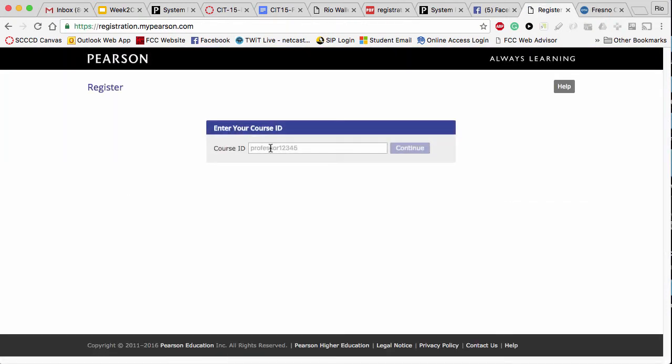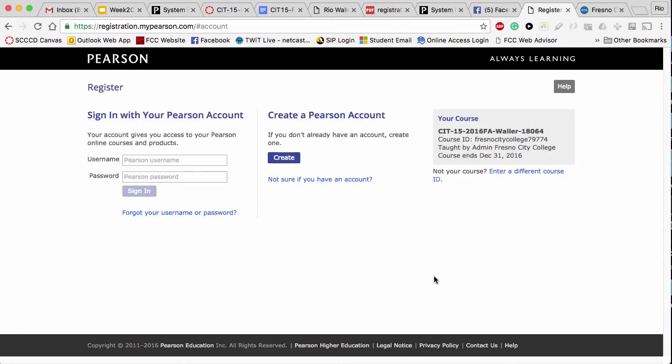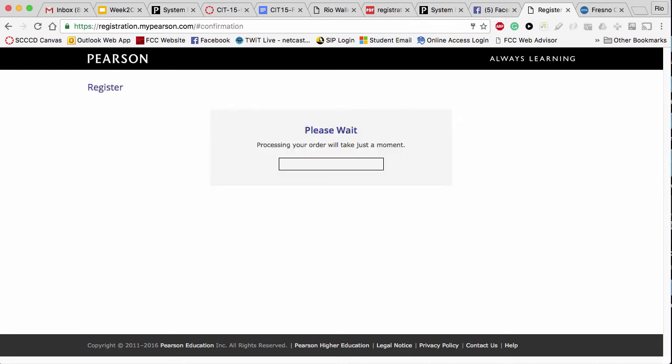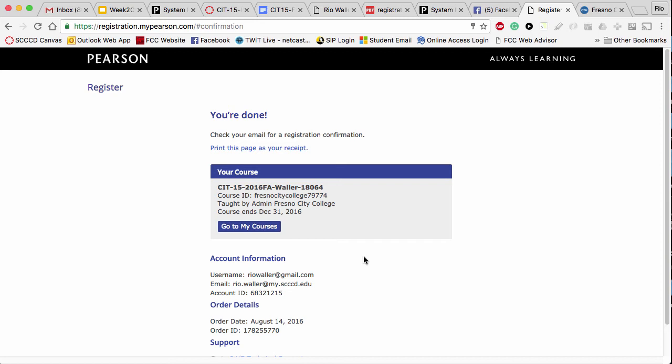And then what you'll do is cut and paste, again, the appropriate one for online or face-to-face. Right? And so I'm going to go ahead, because I happen to have an account already set up for me as a student, so I can show you this. Hopefully it's not the one I registered for already. They're going to tell me here in a second if it is, but it'll take a few minutes. Now this process will be a little different if you're buying it online, but the concept is the same, right? So where I'm about to select how I'm going to purchase it for this particular login, you would then just pay at that point. Okay, so there we go, we're all done. We'll go ahead and go to the course.